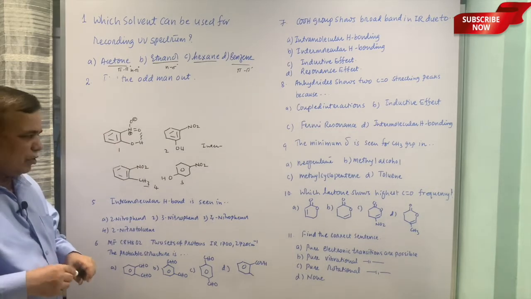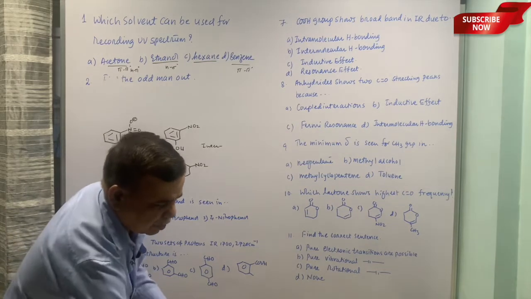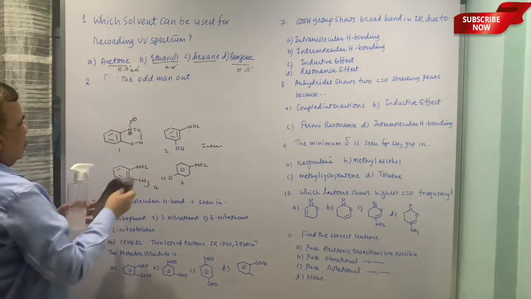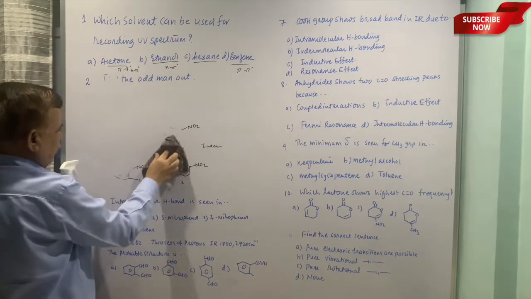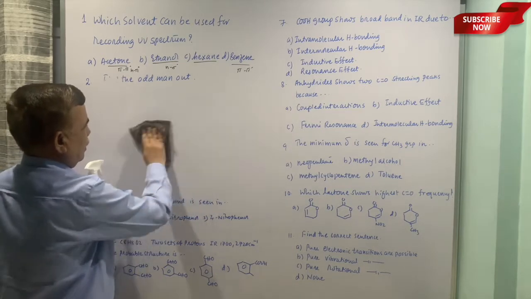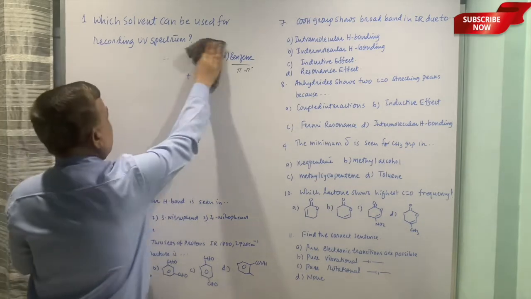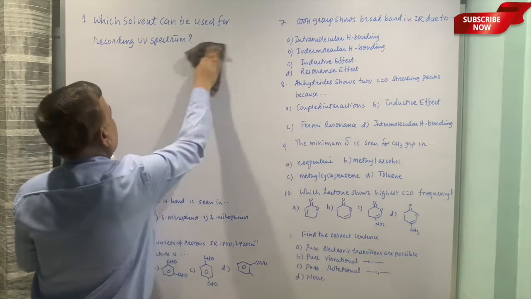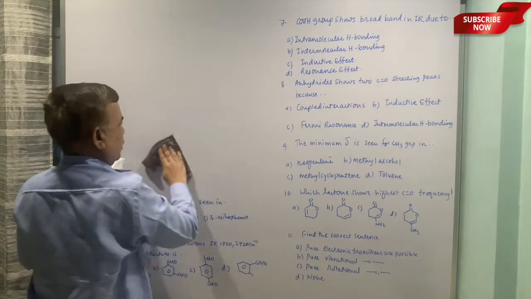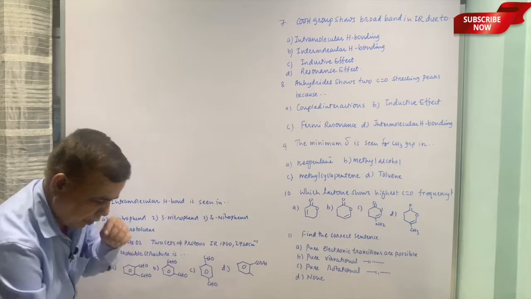So hydrogen bonding is possible in case of ortho-nitrophenol, and that is the basis for separation of ortho-nitrophenol and para-nitrophenol from a mixture. One is having intramolecular hydrogen bonding, the other is not. Because of intramolecular hydrogen bonding, one is steam volatile, the other one is not, and that is the basis for separating these two compounds when they are present in the mixture.